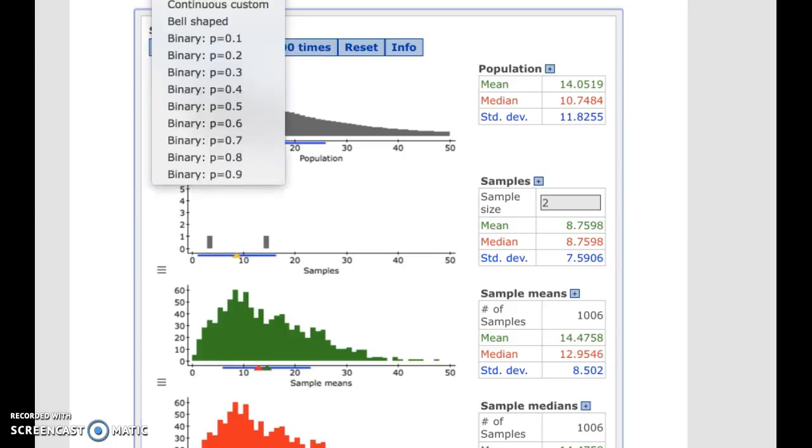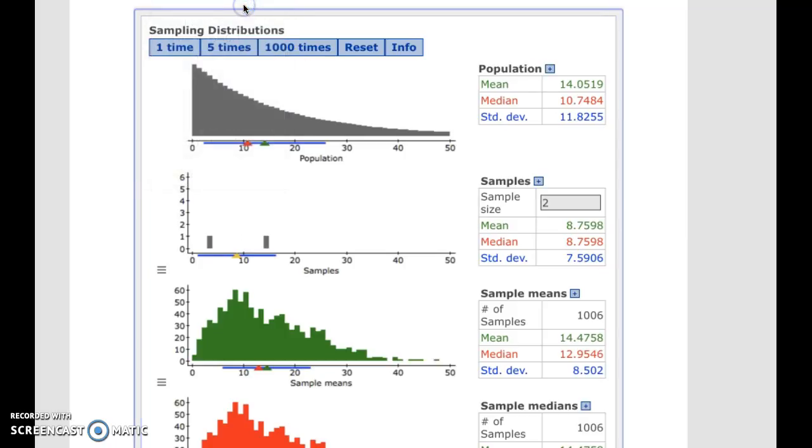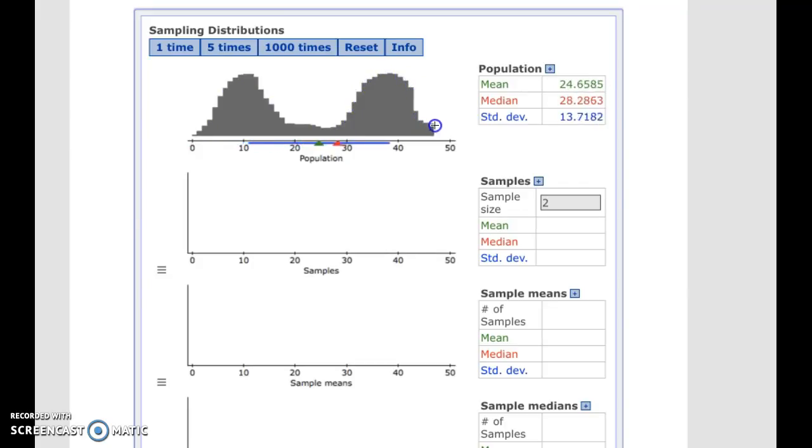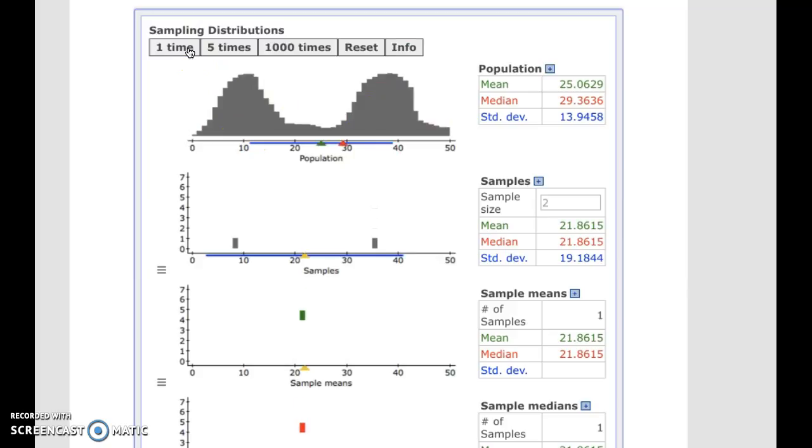You can also, if you go to the top, choose the continuous custom. This is actually a fun one. What it allows you to do is take your cursor and draw a distribution. So maybe something that has 2 modes almost, and then you can sample from there.